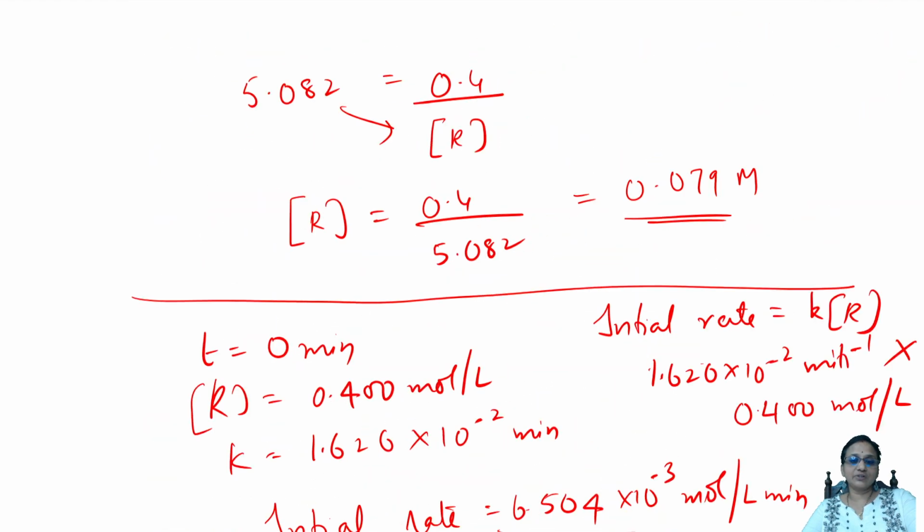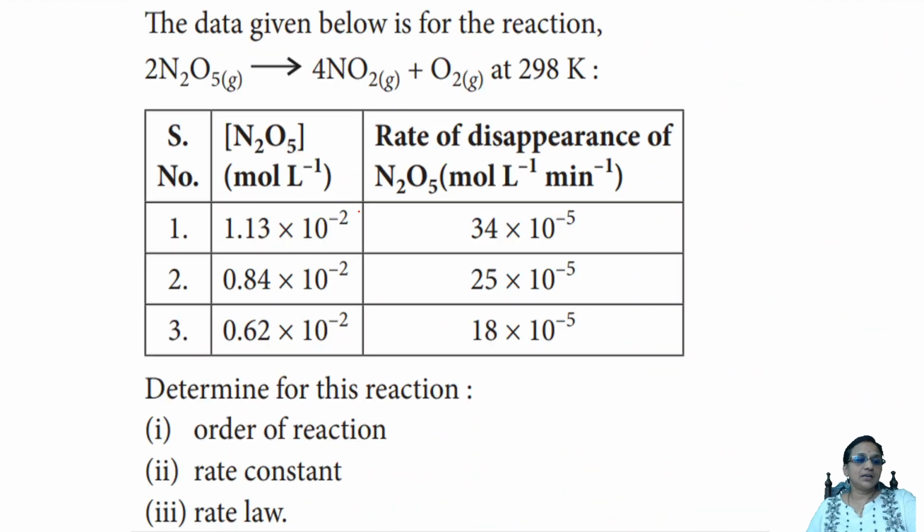Let us see one more question. Very important question. The data given below is for the reaction. Calculate the order. Okay, one second, friends. Basically, here one important thing: order of the reaction, rate constant of the reaction, rate law of the reaction. So, shall I give you this for homework? Try this for the homework, students.